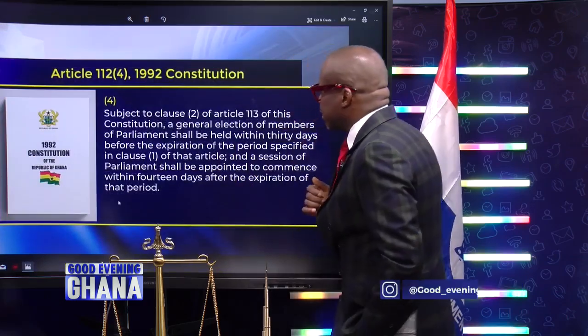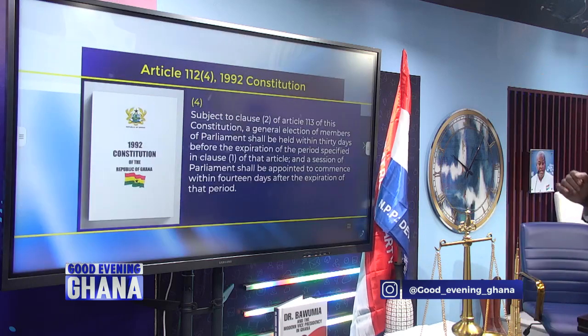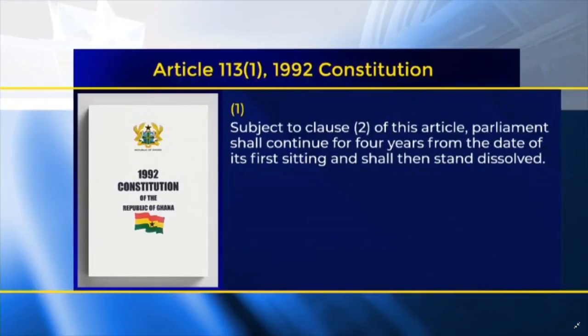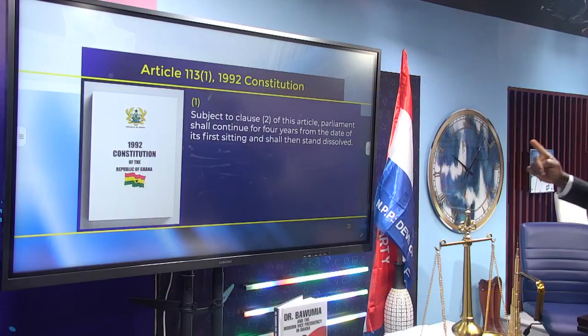Okay, great. This is it. It's Article 112(4). It says, subject to Clause 2 of Article 113 of this Constitution, a general election of members of Parliament shall be held within 30 days before the expiration of the period specified in Clause 1 of that article, and a session of Parliament shall be appointed to commence within 14 days after the expiration of that period. Okay, this is an important one. Subject to Clause 2 of this article, Parliament shall continue for 4 years from the date of its first sitting and shall then stand dissolved.